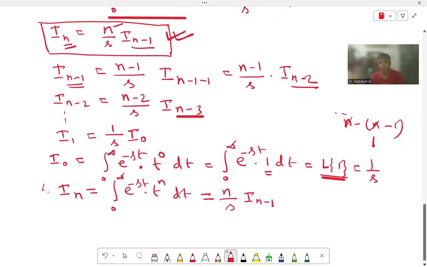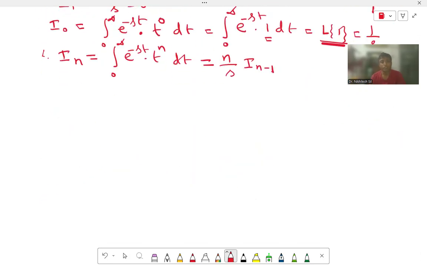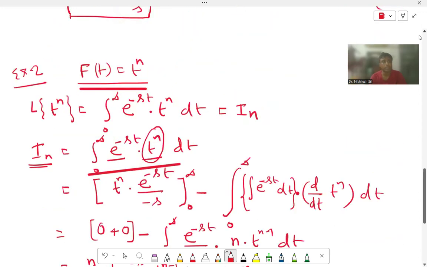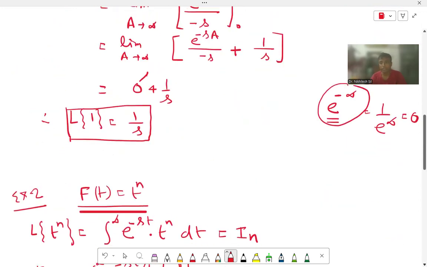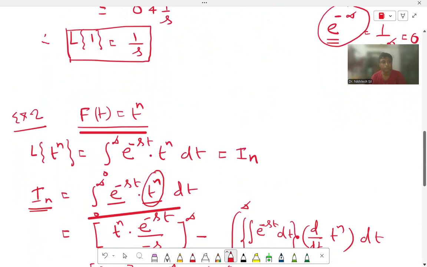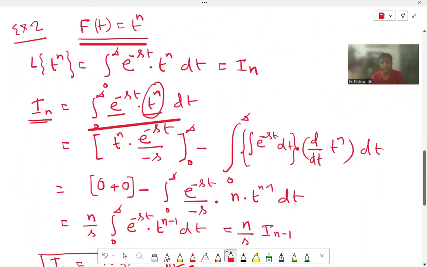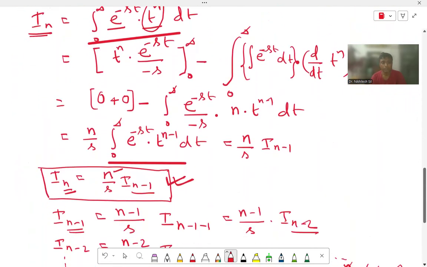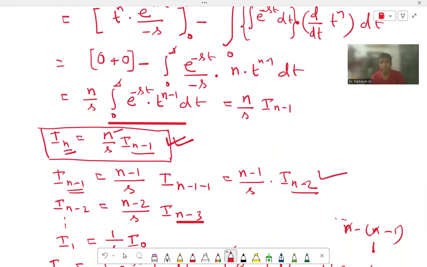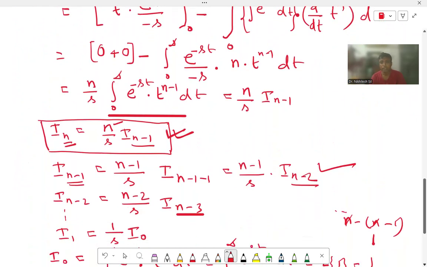Now we are putting the value of I(n-1). So this is equal to n by s times, we already got the value of I(n-1). The value of I(n-1) is equal to (n-1) by s times I(n-2).